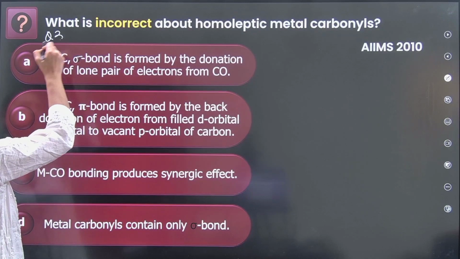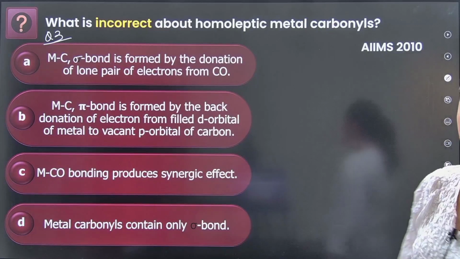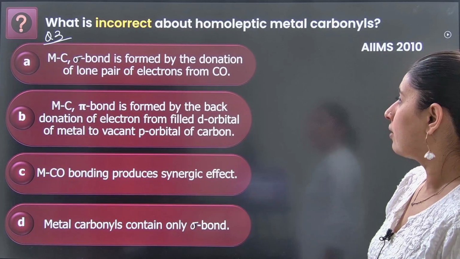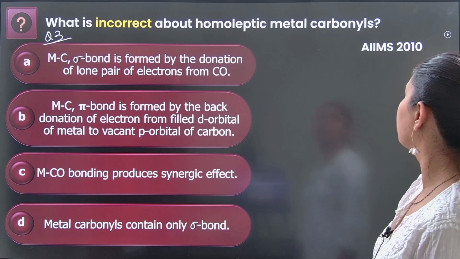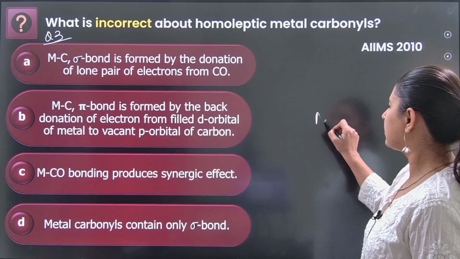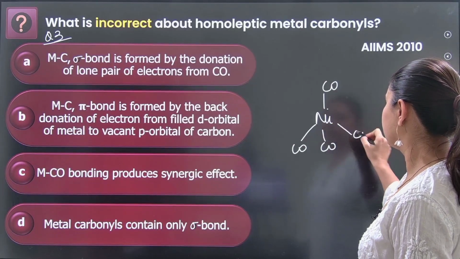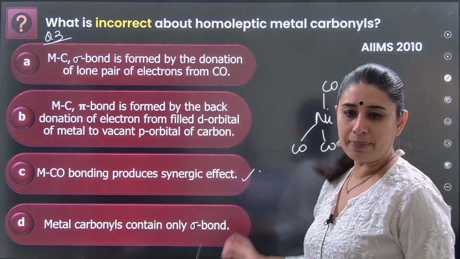Question number 3 from the metal carbonyl chemistry. Okay, check this out. We have to find what is incorrect about homoleptic metal carbonyls. So there are just, let's say, nickel, and there are 4 carbonyls like this. So, metal carbonyls contain only sigma bond. This is one kind of a question. Metal carbonyl produces synergic effect. This is correct. This is absolutely correct.